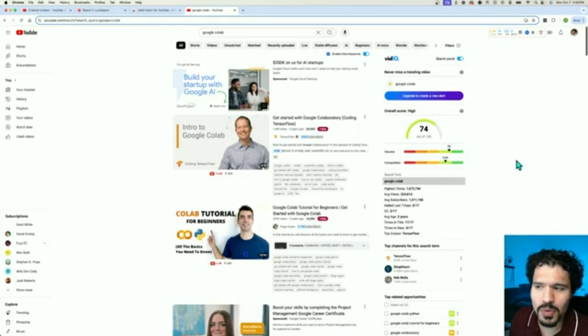Now, why is this? Well, if you know a little bit about Google Colab, yes, it's still Python coding, but a lot of people that code in Python don't necessarily use Google Colab. And there's probably a subsection of people that really want to learn how to code in Python using Google Colab only. So by being specific about the kind of tutorial you're making, you're also curing a pain point for an audience that maybe feels like they're not getting enough of that content.